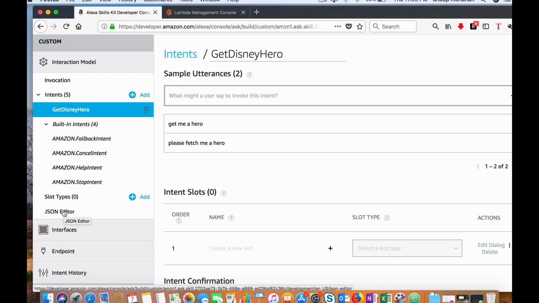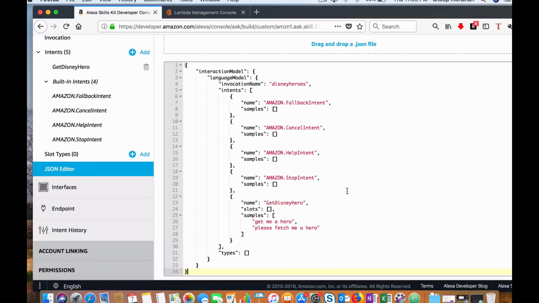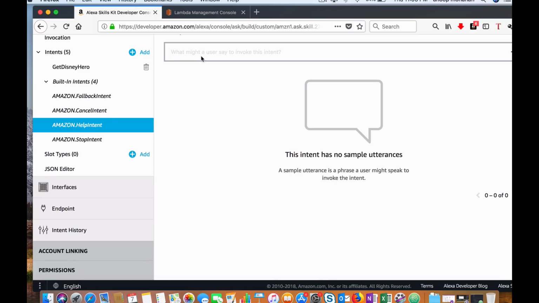So now if you go to the JSON editor, you can see how these intents translate to a JSON file. So this is how it looks. Whatever you have added, get Disney hero, appeared here as samples. And I'm going to add some more built-in intents. So click on help intent.